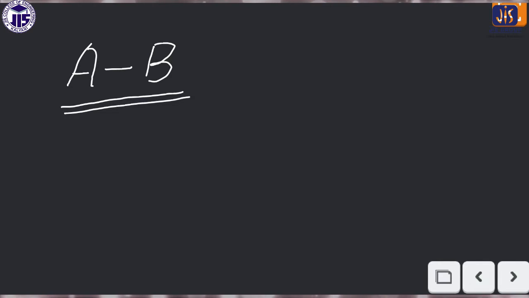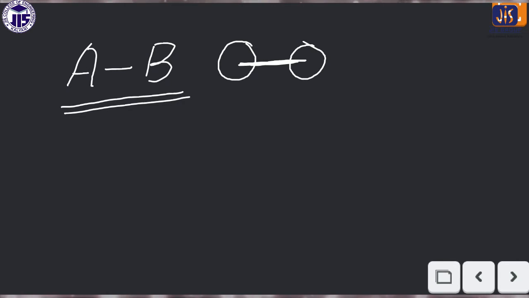That means A and B are connected with a covalent bond. Think of A and B as two balls, one ball and another ball, connected with the bond.